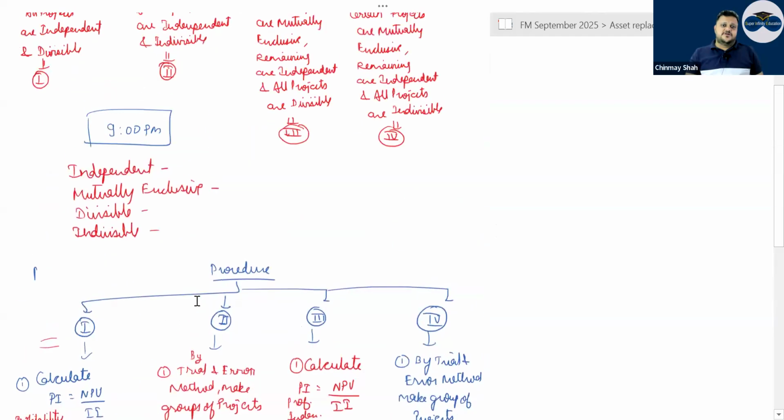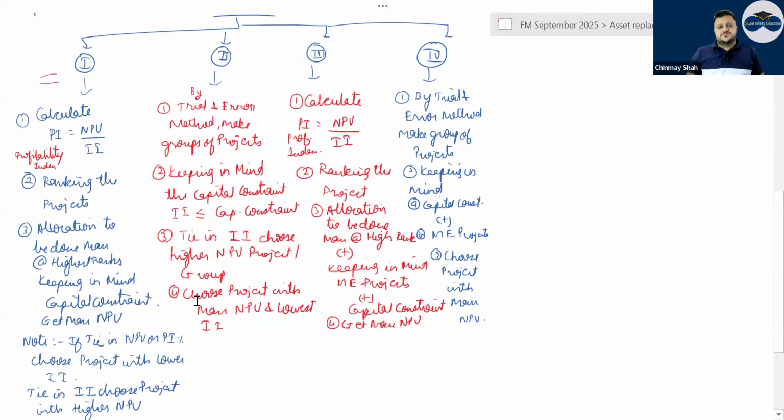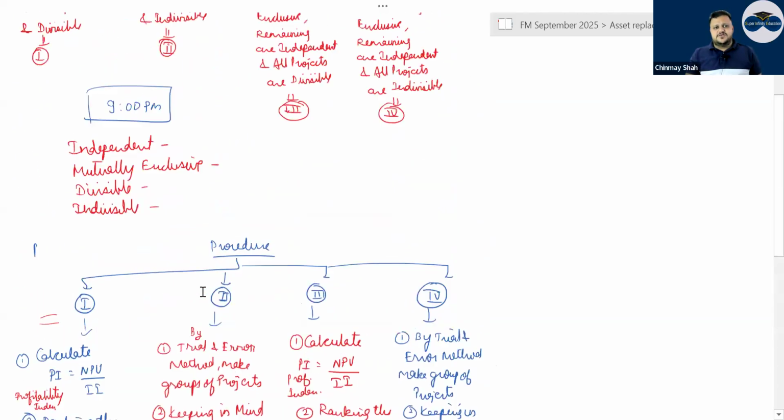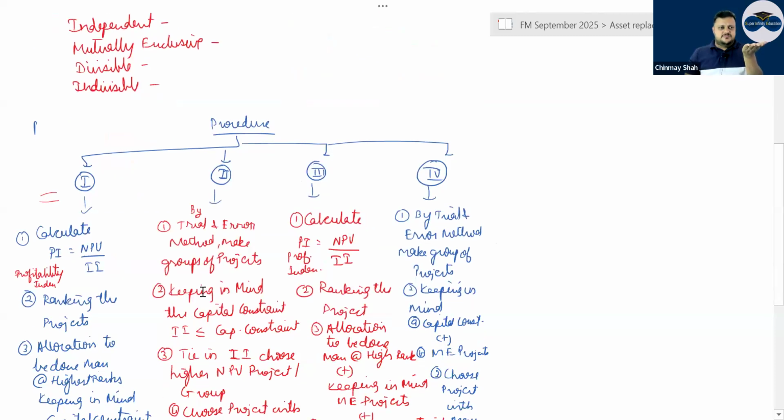Then comes the part of what? Certain projects are mutually exclusive. What are mutually exclusive projects? They are very simple and straightforward. If you do one project, you cannot do the other project if they are mutually exclusive. That means maybe the labor or material required is the same, and only one project can run at a time. Two projects cannot run together.